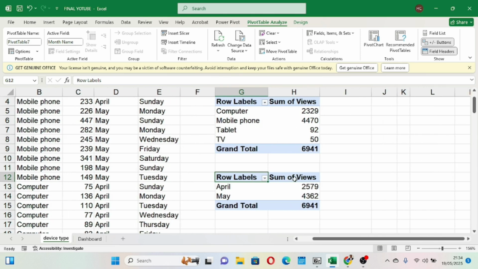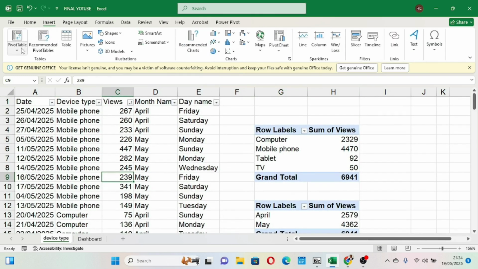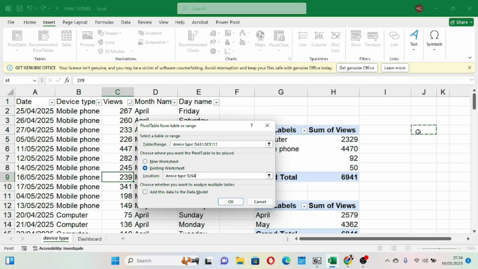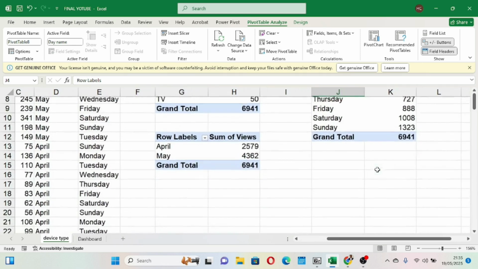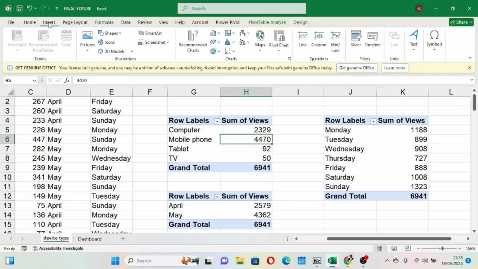We want to design the third table. We click again inside this data, and then we come to insert, and then we click on from the range. We say we want it on this existing space, and then we want to put it on this side. So we mark the range and we click OK. Now we want to get the views against the name of the day, and we close our pivot table. So now we have three pivot tables here. We have one that is views per device, the other one is views per day, the other one is views per month.